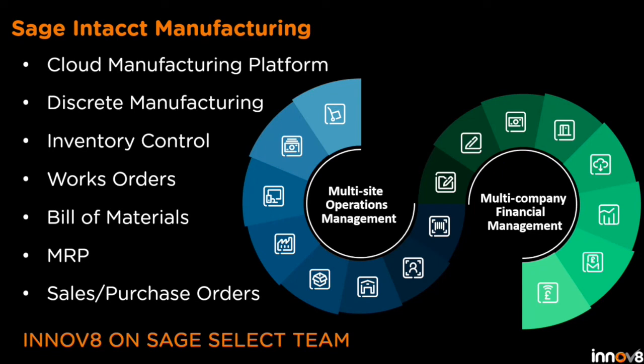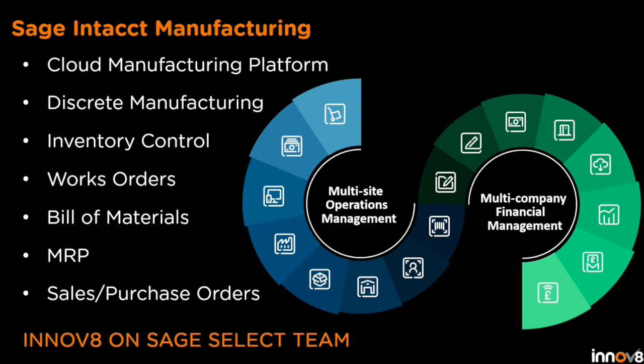And Innov8 are working with Sage as a select team of just 4 business partners to help launch this into the UK and really give a whole load of feedback on this, because this platform has been built from scratch. It's been built with an experienced team that have worked on products like Sage X3, which is, of course, an enterprise level manufacturing solution. And Innov8 have been working really closely with Sage. Sage have been getting our feedback from all their releases, and we're keen to push this and get some early adopters in the UK channel.